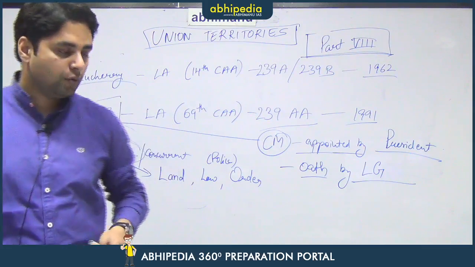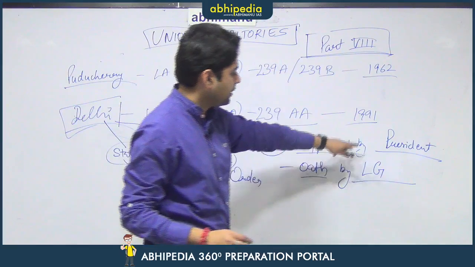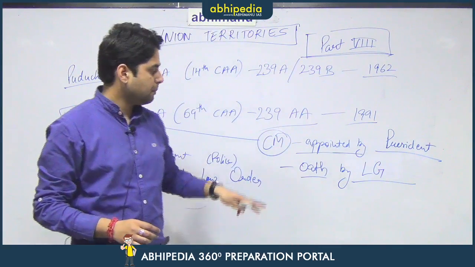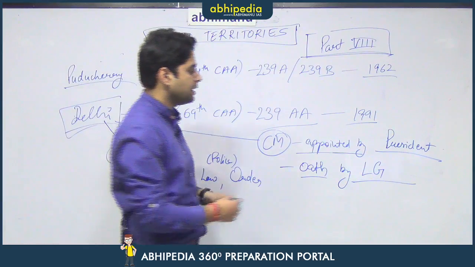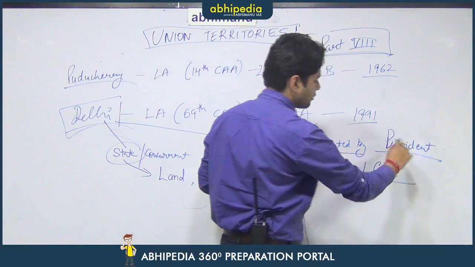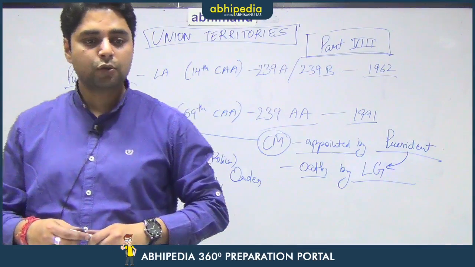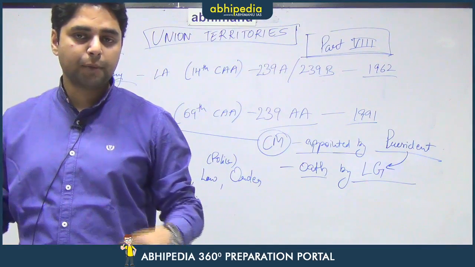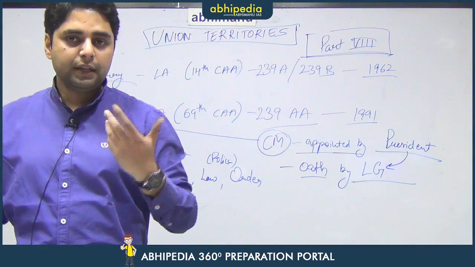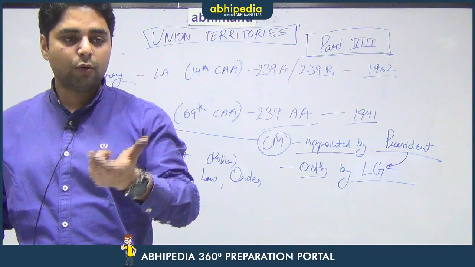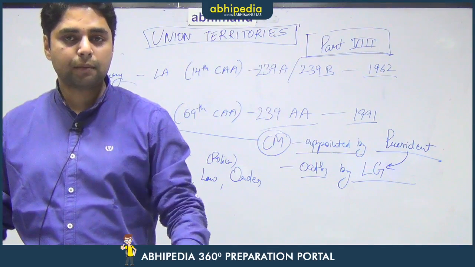So now you know that the Chief Minister is formally appointed by the President of India, but he is administered oath by the Lieutenant Governor. Since the Lieutenant Governor is an agent of the President, the President has delegated that power to the Lieutenant Governor. So when you say the Lieutenant Governor appoints the CM, what you practically see is that the Lieutenant Governor is administering oath to Mr. Arvind Kejriwal, and he would have signed that particular paper.